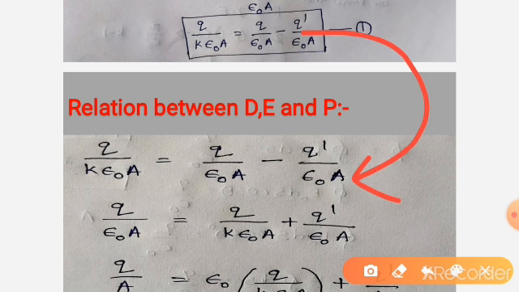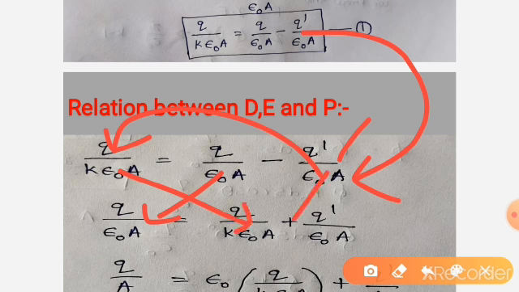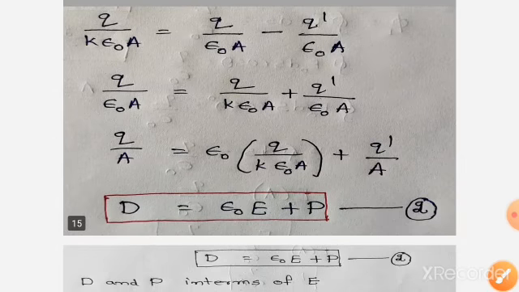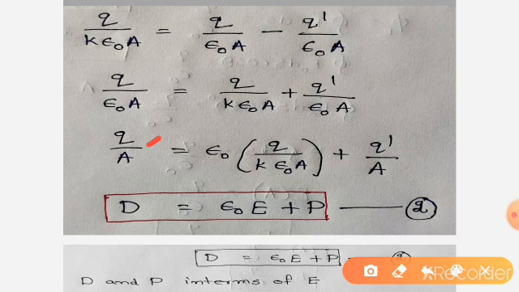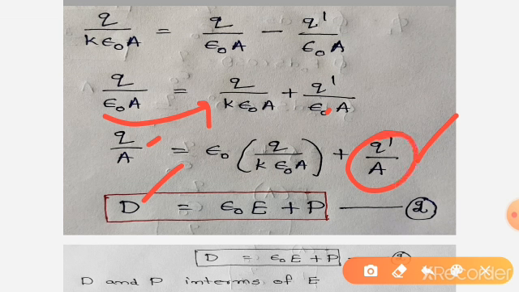Take this equation, plus minus Q prime by epsilon naught A, then we get Q prime by epsilon naught A is equal to Q by K epsilon naught A plus Q prime by epsilon naught A. Multiply both sides with epsilon naught, then we get Q by A is equal to epsilon naught into Q by K epsilon naught A. Here epsilon naught gets cancelled and it becomes Q prime by A. So D, Q by A, means D is equal to epsilon naught into E plus Q prime by A, which means induced surface density.